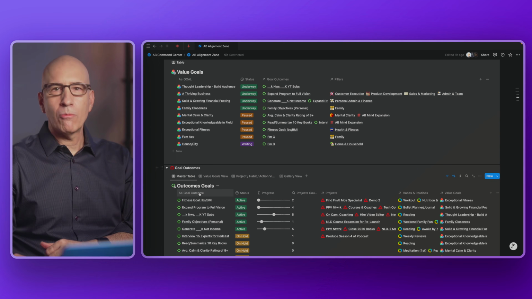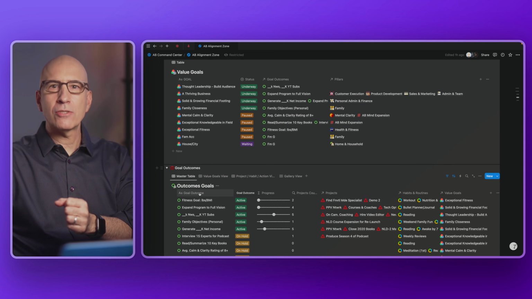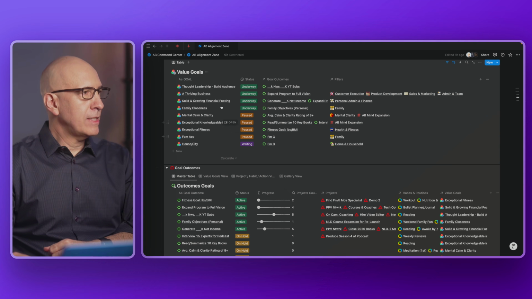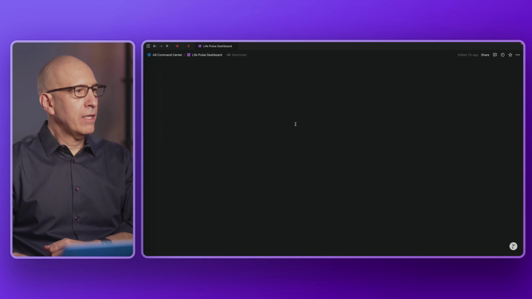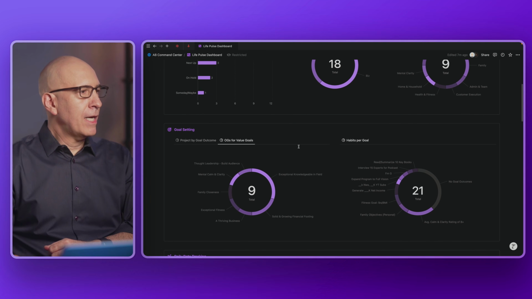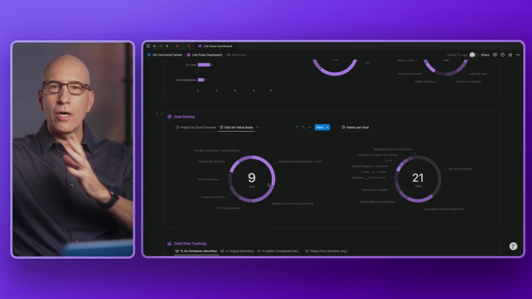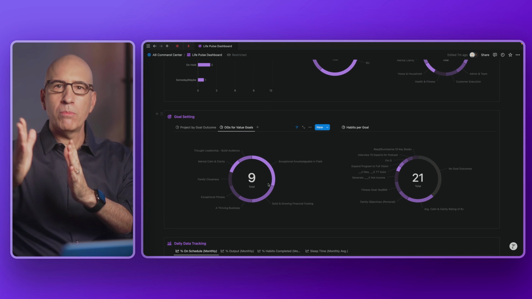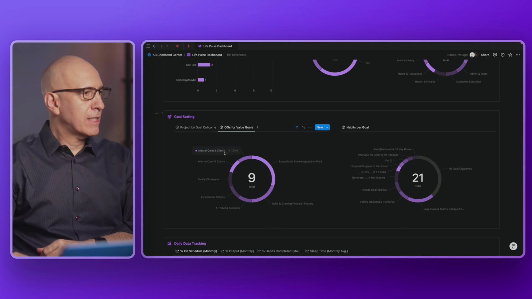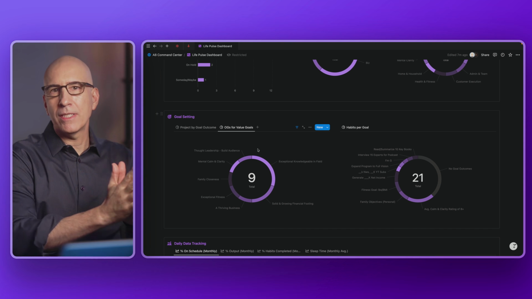Goal outcomes are more tactical, measurable efforts to make progress toward your life aspirations. All of these connect to these through relational links. So that's why it's valuable in our Life Pulse dashboard to keep an eye on how many and which value goals are getting the most outcome goals designed and implemented to support and make progress toward them. So this gives us a clear glimpse of where we're putting our priorities and emphasizing progress.